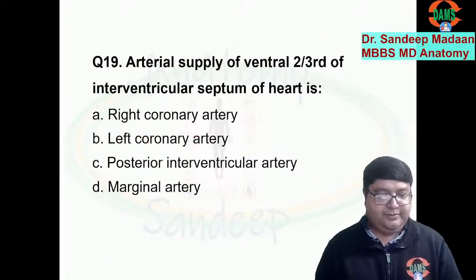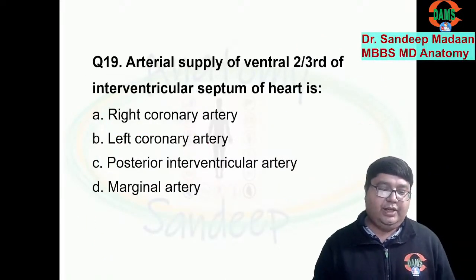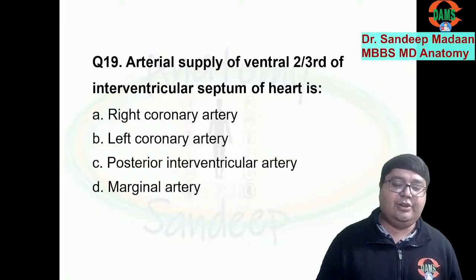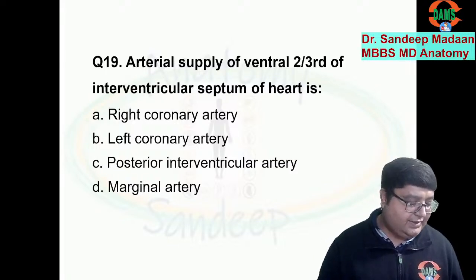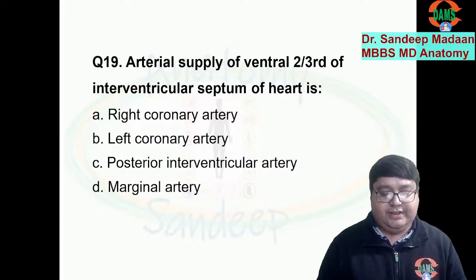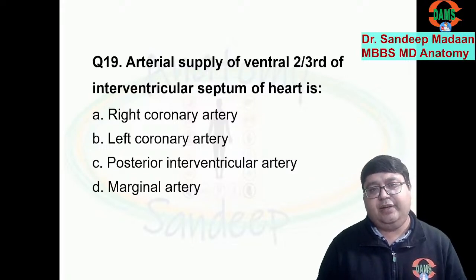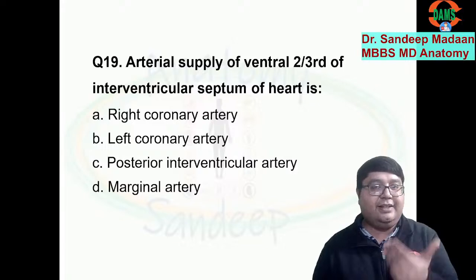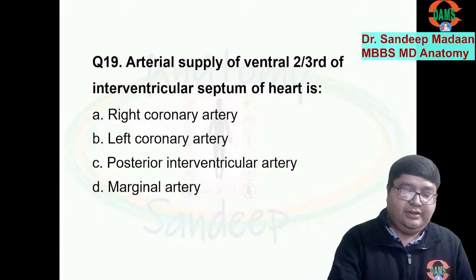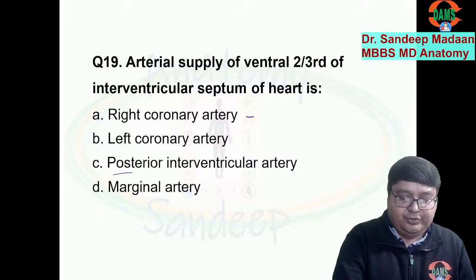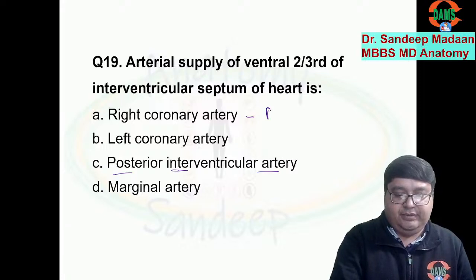Next question. Arterial supply to anterior two-thirds of interventricular septum. Yes, dear friends, what is your answer? So this is very, very important that we have two interventricular arteries, anterior and posterior. The right coronary artery gives the posterior interventricular artery, PIVA, and the left coronary artery will give the IVA.